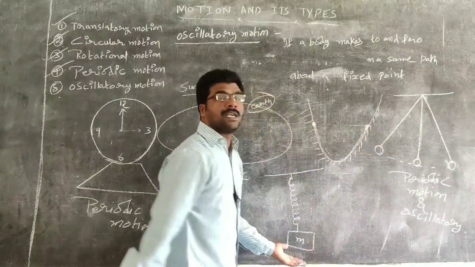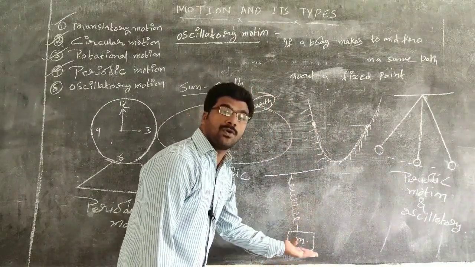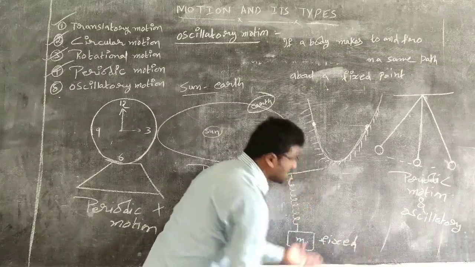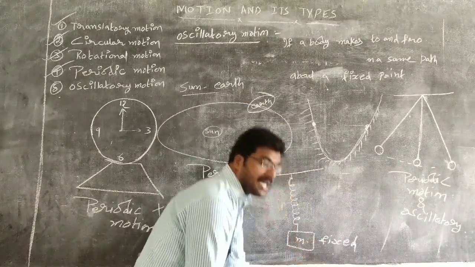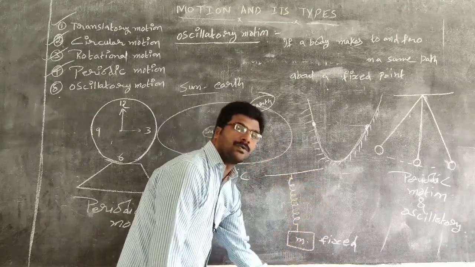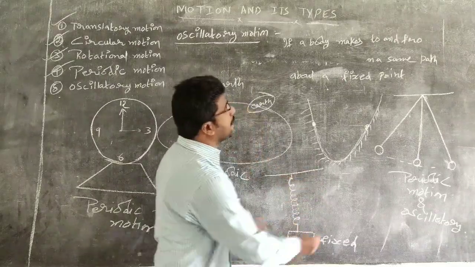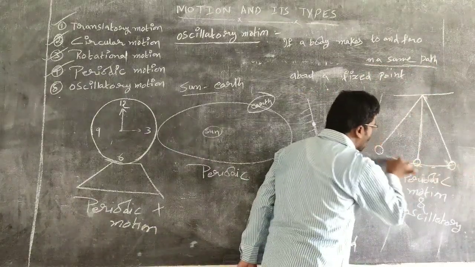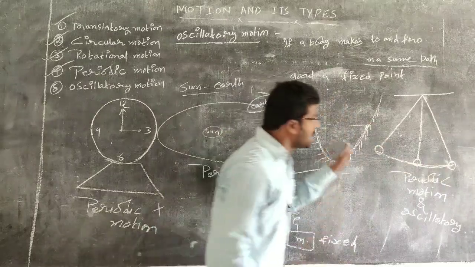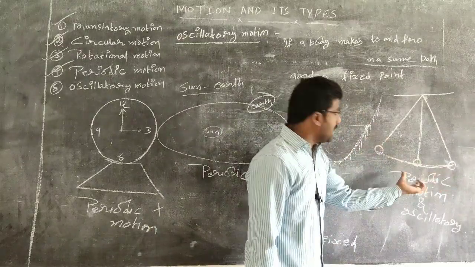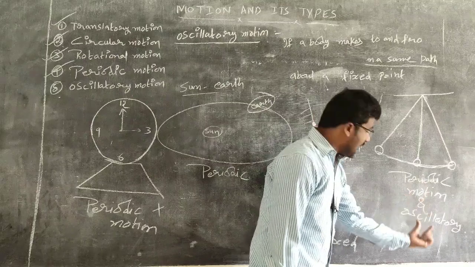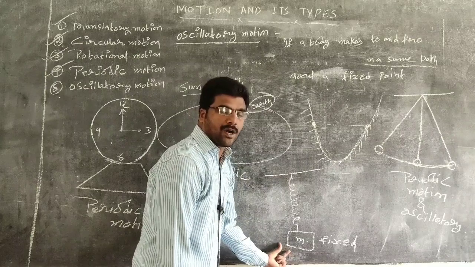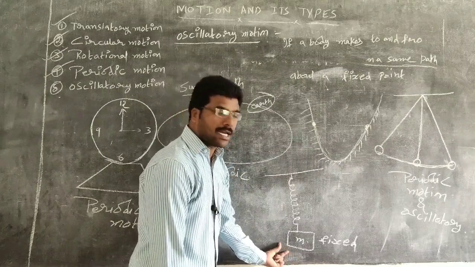When you come to here, it is also making to and fro. So this is the fixed position. Basing upon this fixed position, if you pull down and release, it is going to move up and down. So it is making to and fro. Here on the same path, it is important. The path is the same. It is not changing its path. On the same path, it is making to and fro. So it is an example for periodic motion as well as oscillatory motion. Here also, it is an example for periodic motion as well as oscillatory motion.